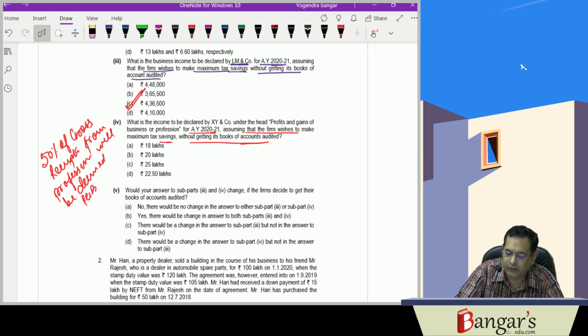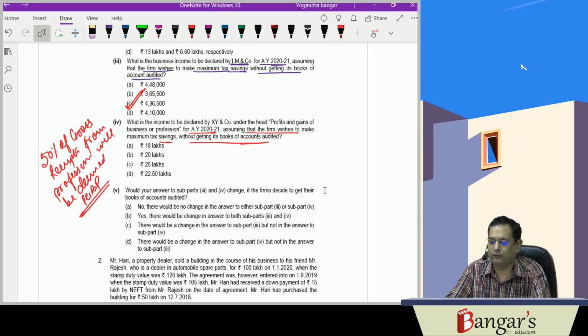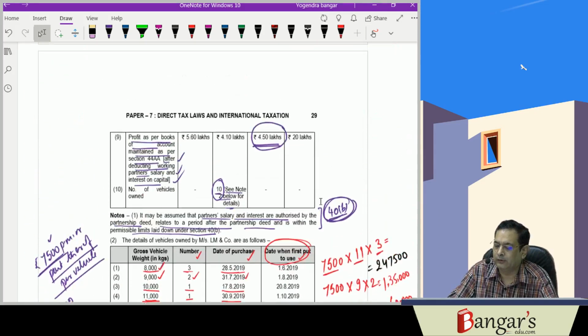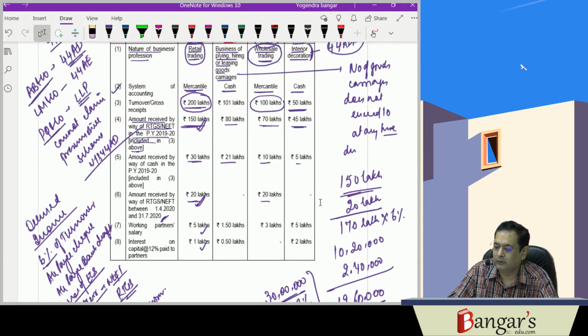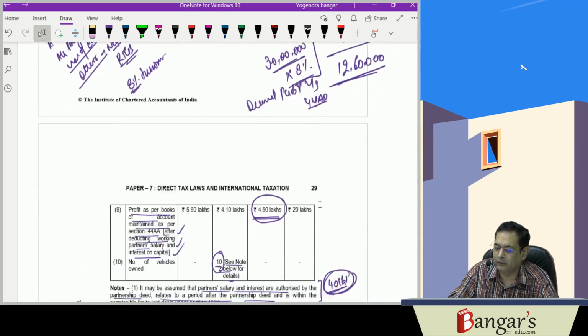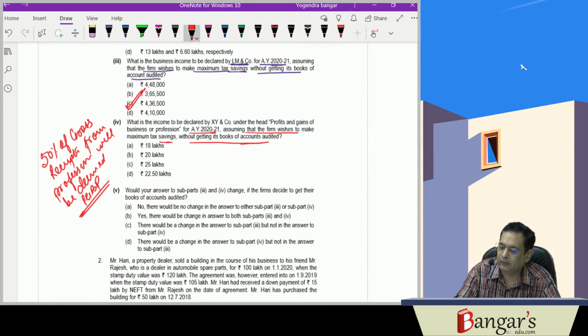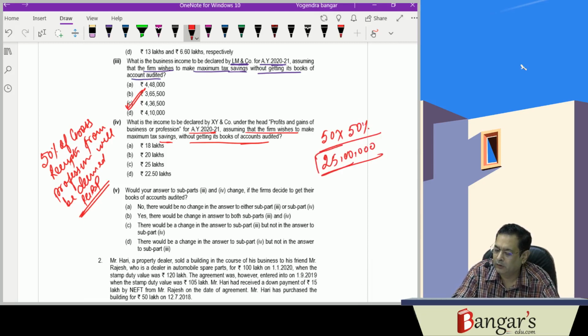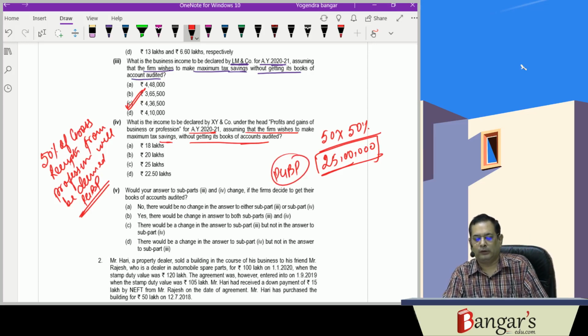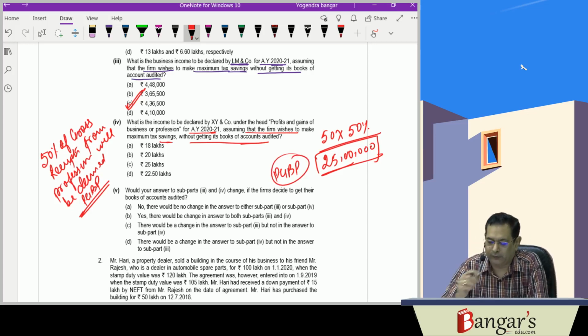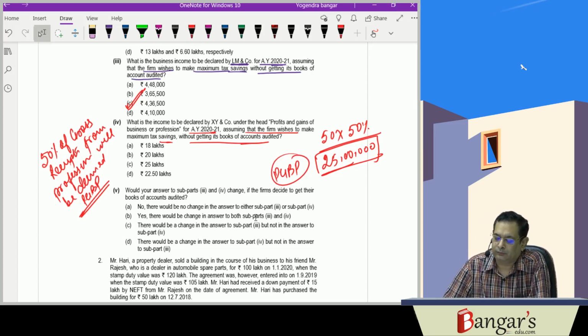and interest and salary to partners will also be deemed to have been allowed from such income. So here 50 lakhs is the turnover, and all deductions will be deemed to have been allowed. So deemed PGBP will be 25 lakhs in such a case when this XY and Company does not want to get the books of accounts audited.